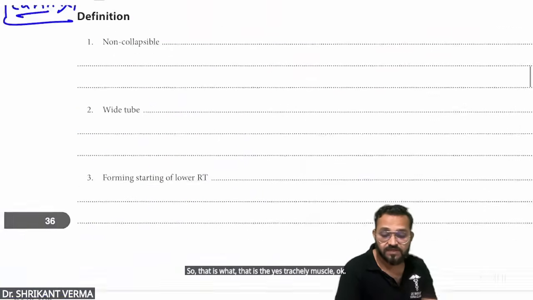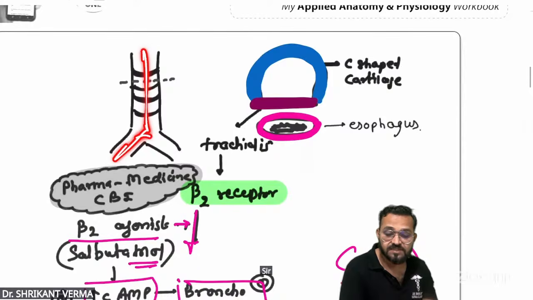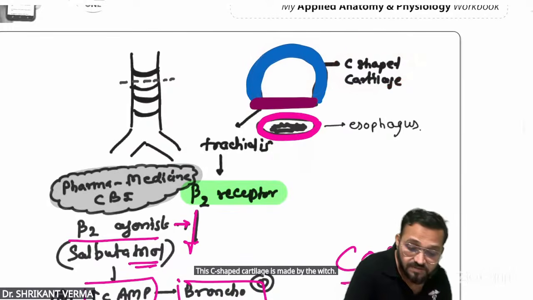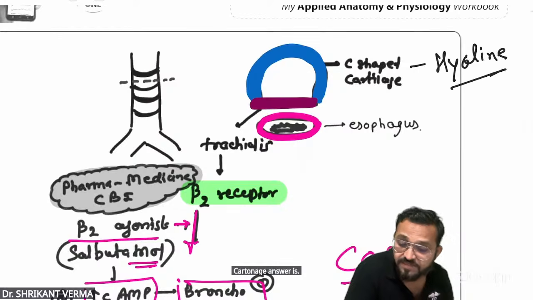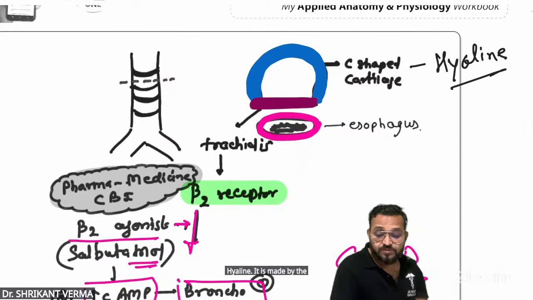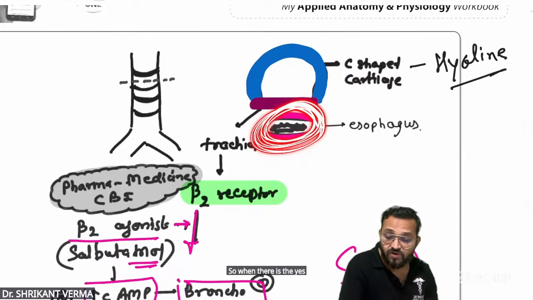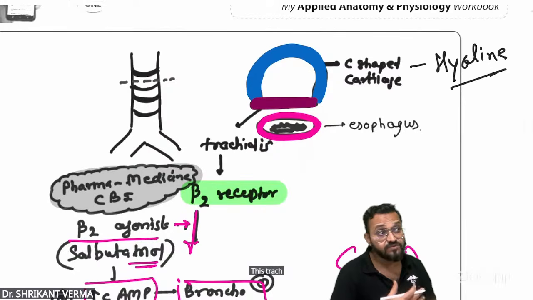Now again, whatever I taught you, it is given here again. Sir, this is the trachea, esophagus. So you can see this is C-shaped cartilage. MCQ: this C-shaped cartilage is made by which cartilage? Answer is hyaline. It is made by the hyaline cartilage. And just behind it, there is the esophagus. So when there is esophagus contraction and relaxation, this trachealis muscle will give space.